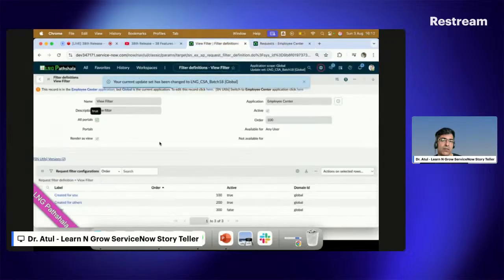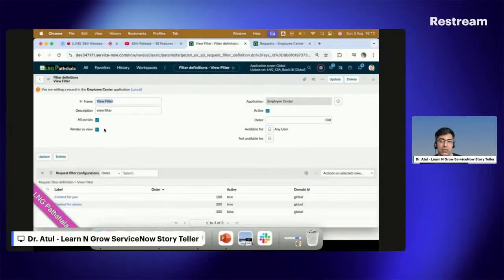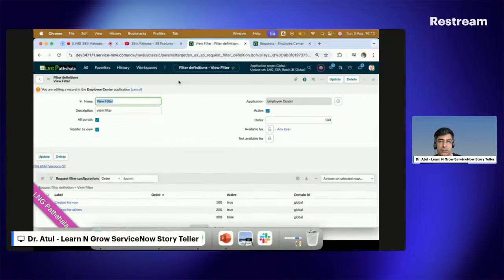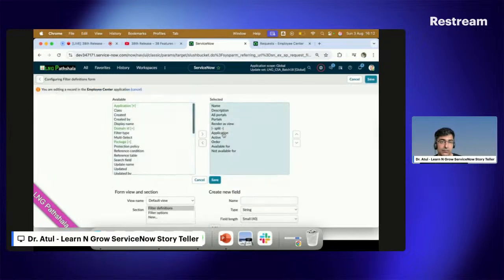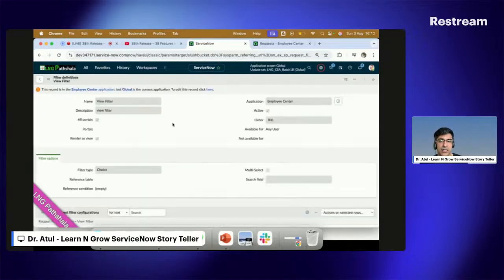Not sure what other configuration is missing here, but it should work for me as well. Why and what it should show here, because I removed this configuration as well. And okay, the portal is not showing here. Hitting this one, and let me see if I can configure the form layout. Let me add the portal as well here. Even the portal was on the screen, so you can see the portal is already there, but it's not showing. And all portals, everything is there, but it's still not showing at my side.